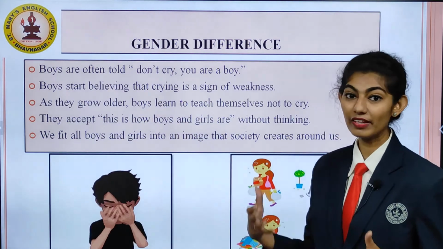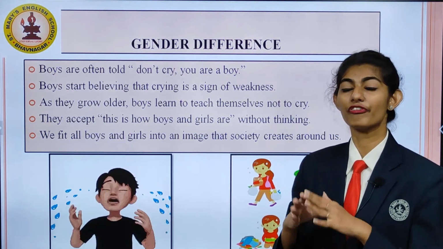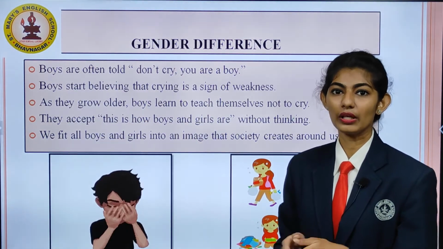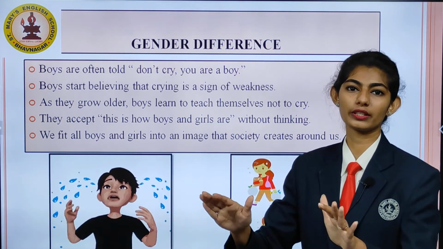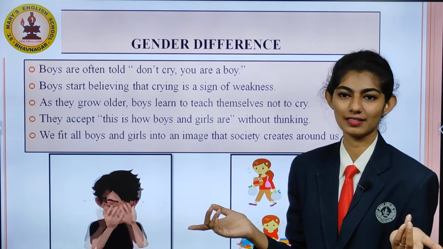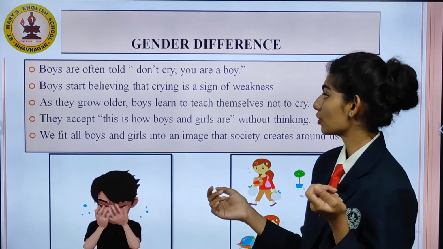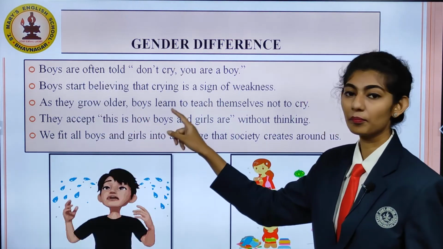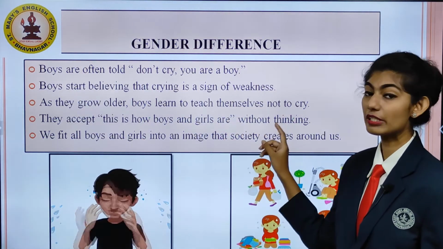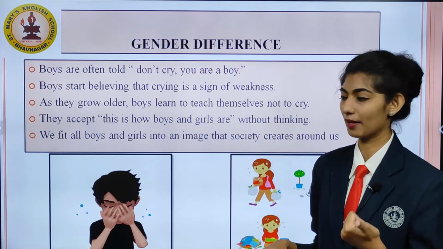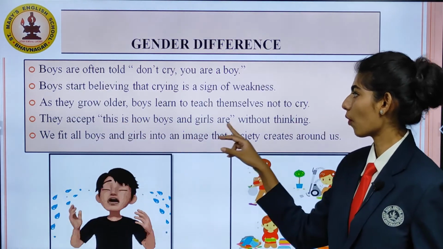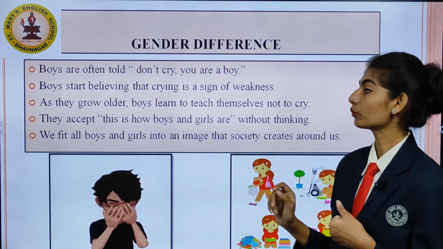Boys start believing that crying is a sign of weakness, and so society creates things like boys should not cry. Who cries? Girls. So this is not the thing that should be taught. As they grow older, boys learn to teach themselves not to cry, because it was being said that boys do not cry. They accept how boys and girls are without thinking.